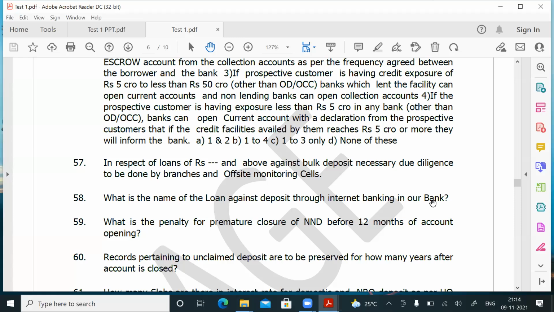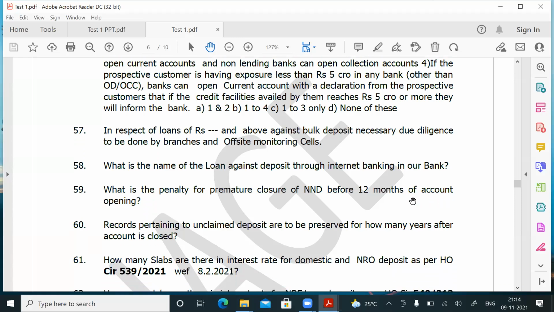What is the penalty for premature closure of NND before 12 months of the account opening? Who has to permit? Only the NND to be closed before 12 months from the date of opening.